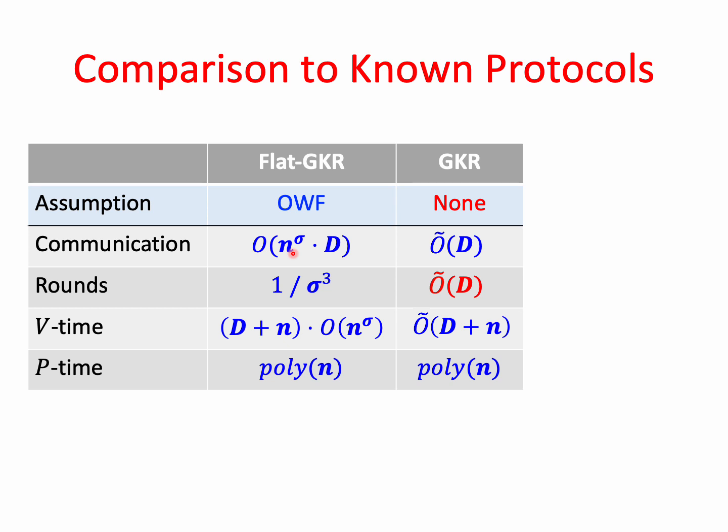Another aspect where GKR is better is the assumption. We said that GKR is an interactive proof. Flat GKR is only an interactive argument. So in an interactive proof, we assume nothing. But on the other hand, we pay with round complexity. The number of rounds in GKR grows linearly or even bigger than linearly with the depth of the computation. It is O tilde of D. Whereas in our case, it is just 1 over sigma cubed, a constant.